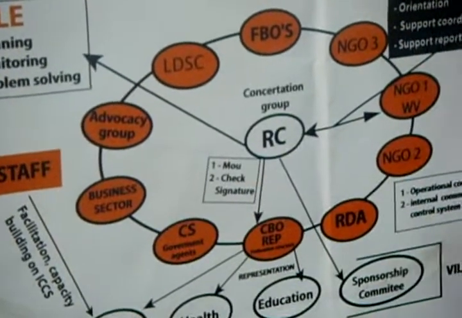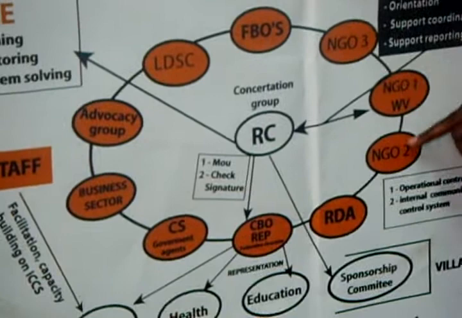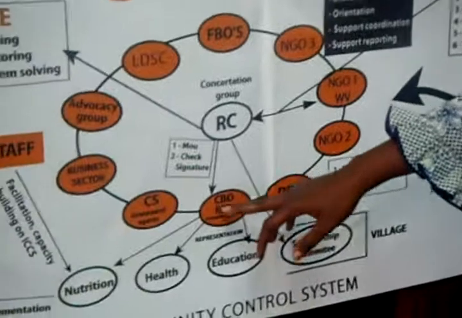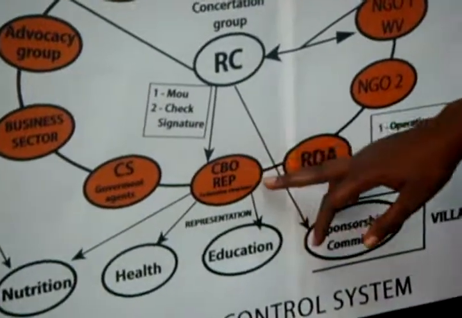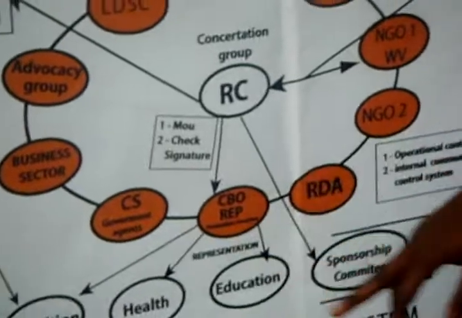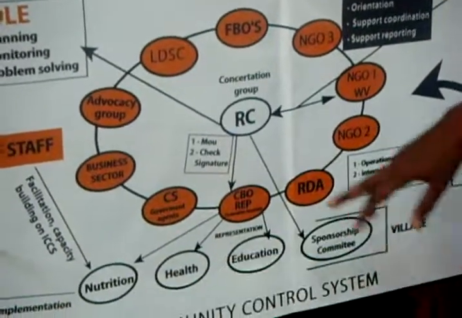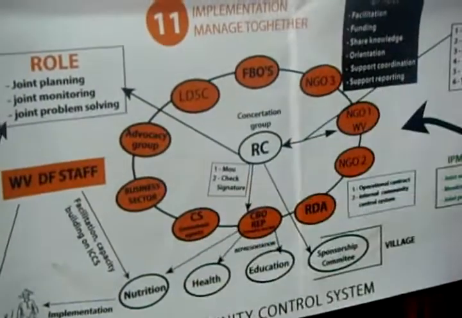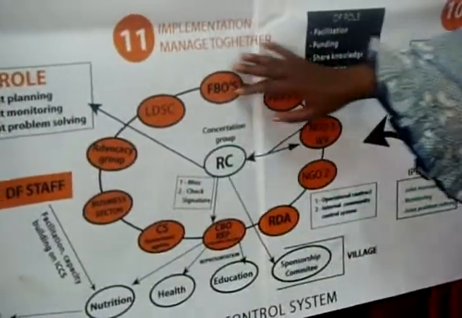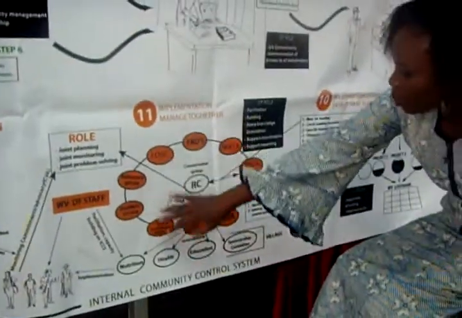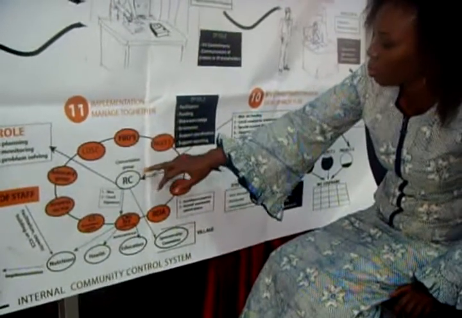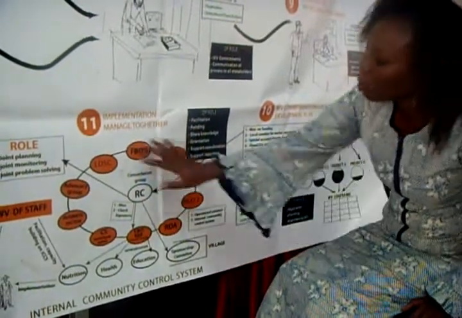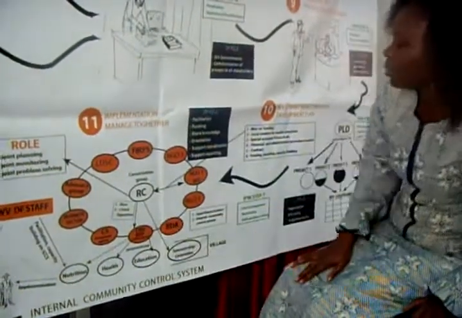In the consultation group you have the faith-based organizations, NGOs in the ADP area, World Vision of course, the Regional Development Agency, the CBO representative or the federative structure coordinating all the CBOs at village level. You have the government agents, business sector or private sector, and advocacy group. All these actors are in one big group. We call it in the process the consultation group. And the local government or rural community is a key actor, and this group is at the ADP level or at the rural community level.